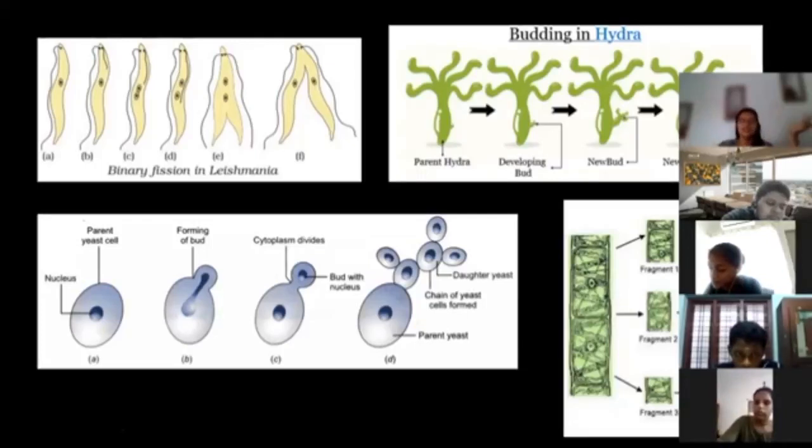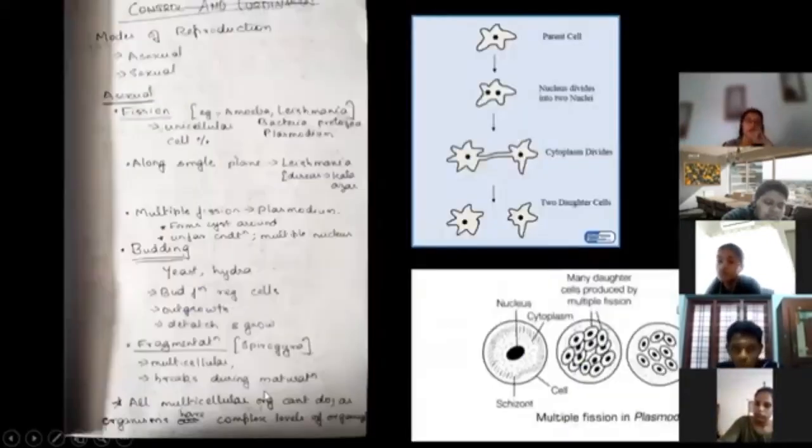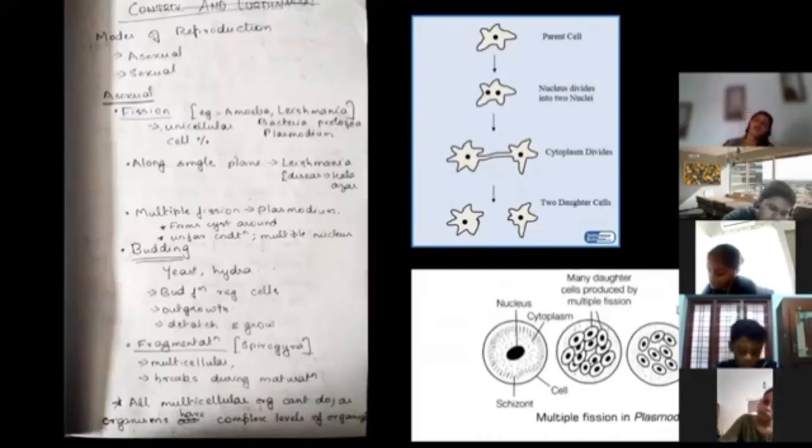It's such a simple way, no? We have such a complicated way of reproduction. So asexual reproduction of Spirogyra is also done. But all multicellular organisms cannot do fragmentation. Why? It would have been so simple, no? I can cut my nail piece and a new me is going to be developed from the nail piece. It is not going to happen.